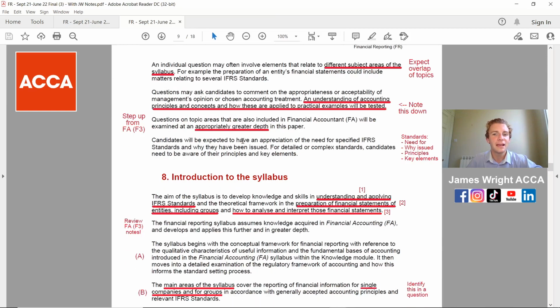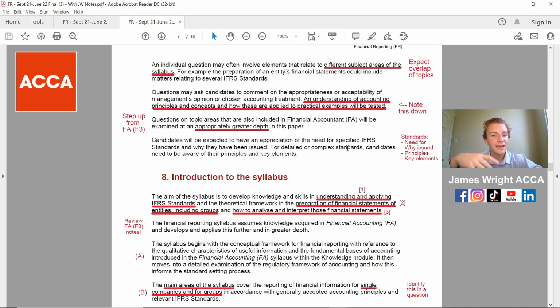Coming on now nicely onto the different subject areas of the syllabus, there will be overlaps on this, so don't expect to just have in section A maybe financial reporting or the financial statements. It can be testing on absolutely anything, and then noting down on there, an understanding of accounting principles and concepts and how these are applied to practical examples will be tested. That will be tested in A, B and C, the majority in section C.